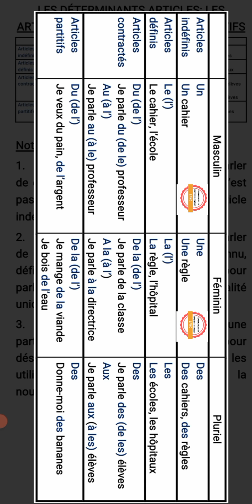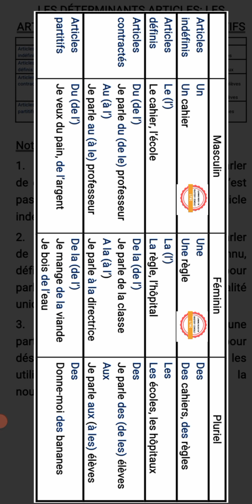Then we have féminin singulier, la ou L apostrophe. La means the. Le also means the. L apostrophe. Nous avons le cas de la règle, that is the ruler. L'hôpital, the hospital. La règle, the ruler. L'hôpital.